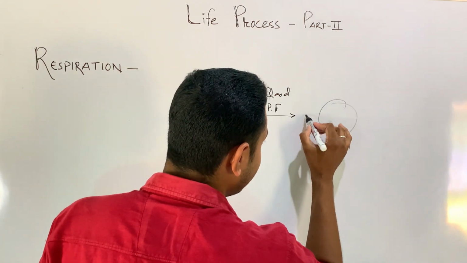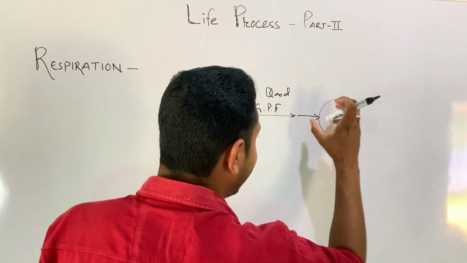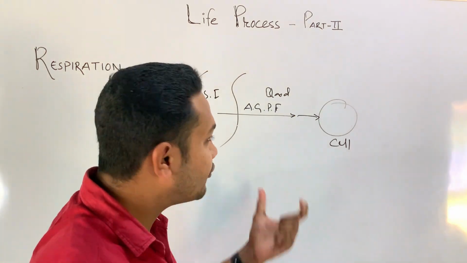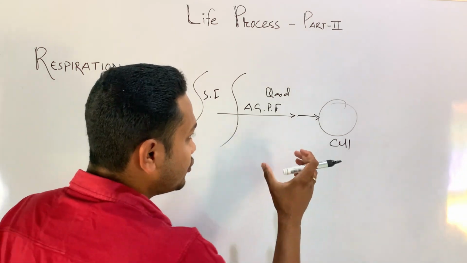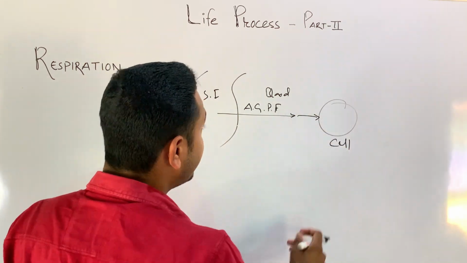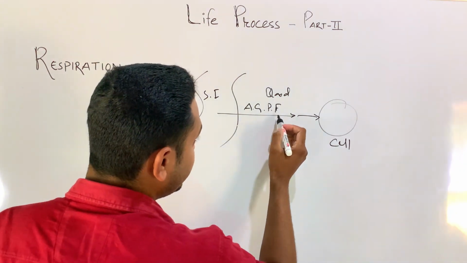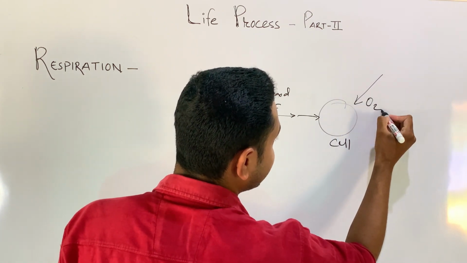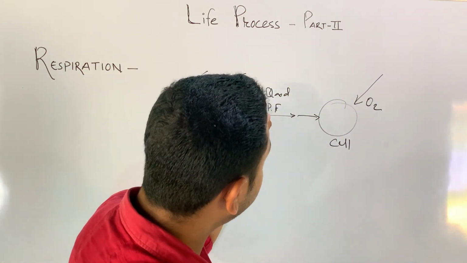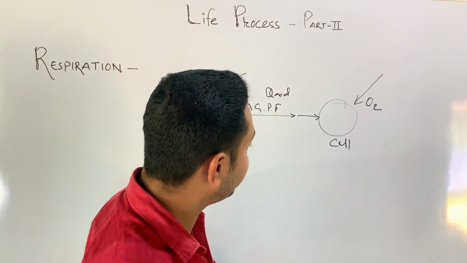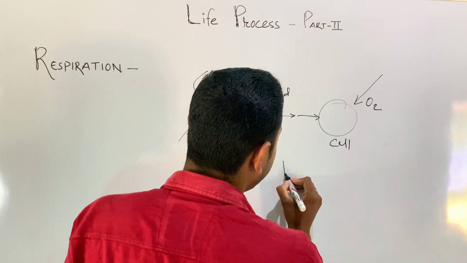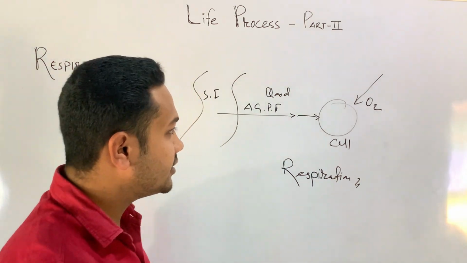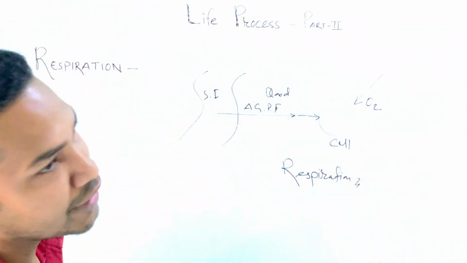So after going to the cell, the cell directly cannot absorb those simplified nutrients and trap the energy from them. So to trap the energy in respiration, we are talking about energy, the cell needs oxygen. The cell needs oxygen to trap the energy from those simplified nutrients. So this is what we say respiration. This is the explanation of the definition of respiration.